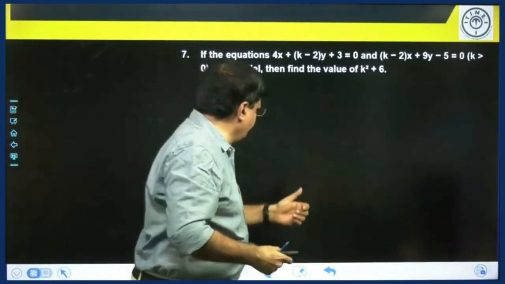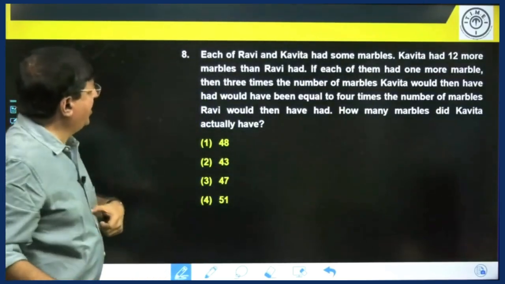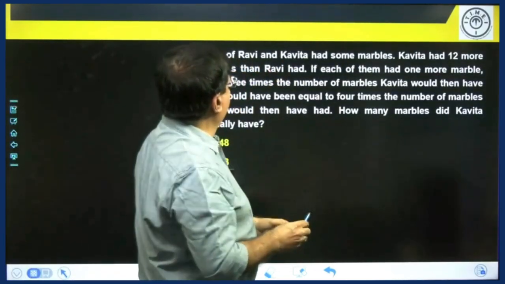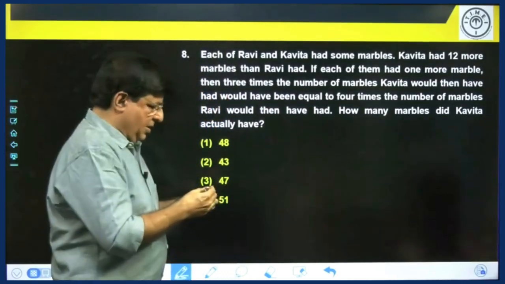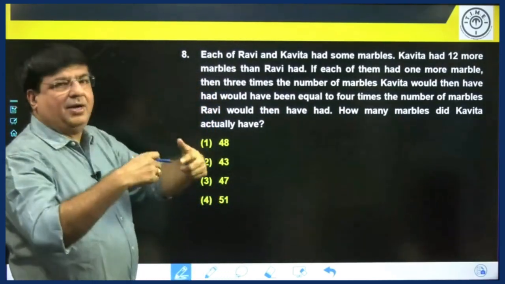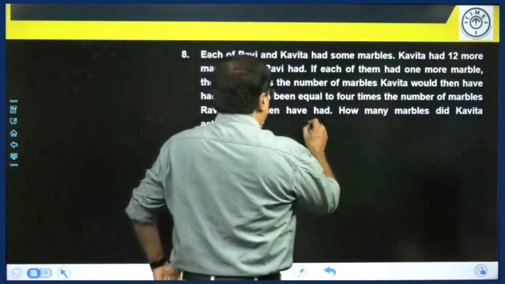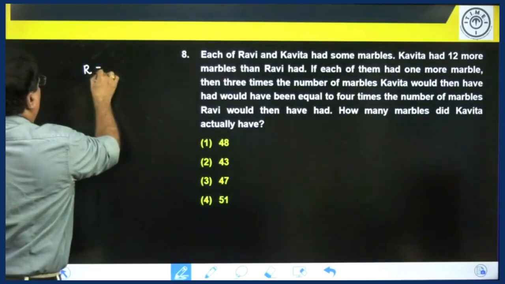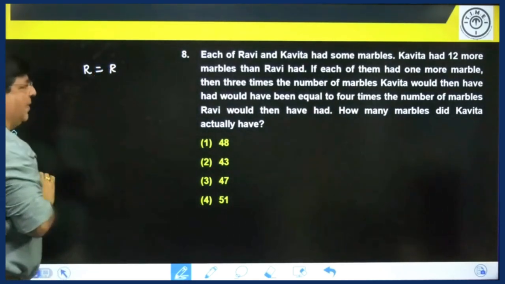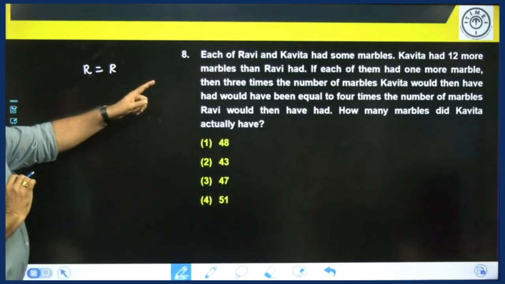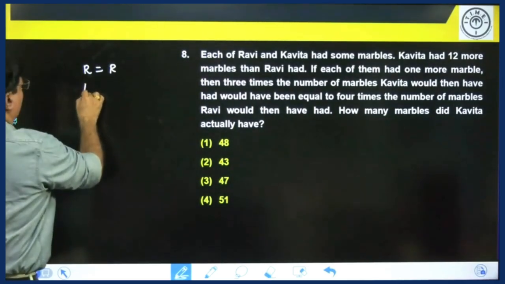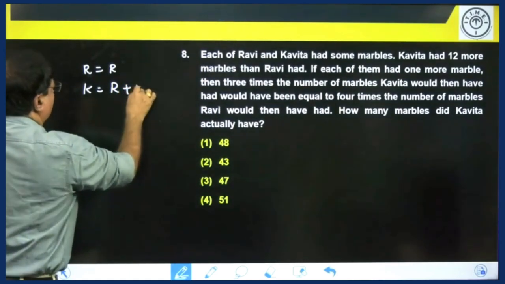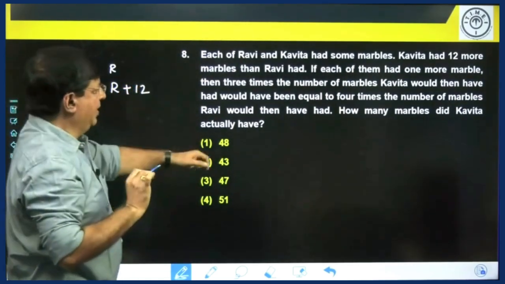Next question. Question number 8. Each of Ravi and Kavita had some marbles. Kavita had 12 more marbles than Ravi. Now take the number of marbles with Ravi as R. Kavita had 12 more marbles than Ravi, so Kavita will have R plus 12.